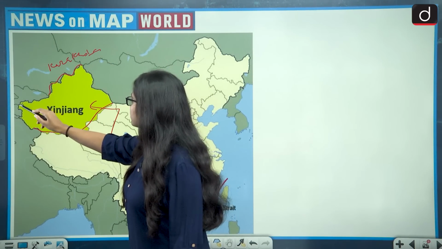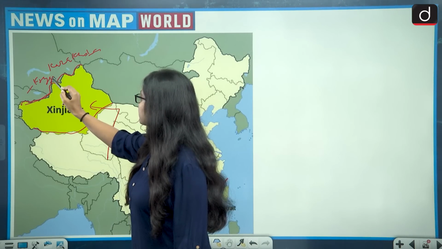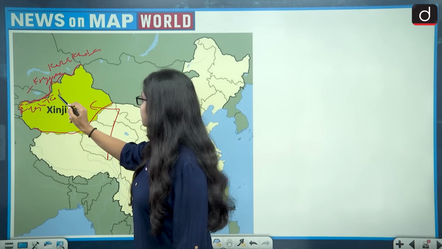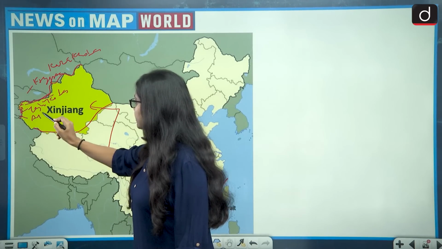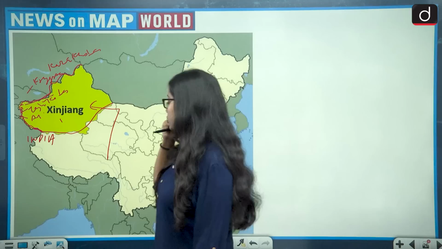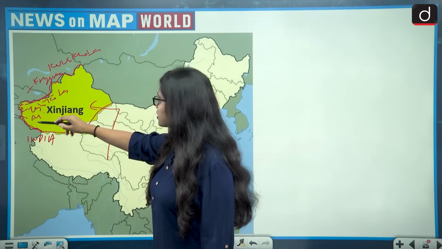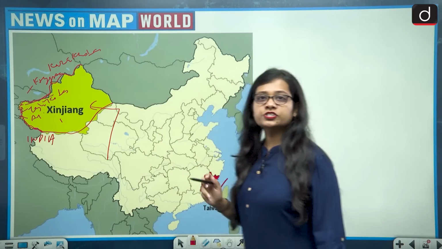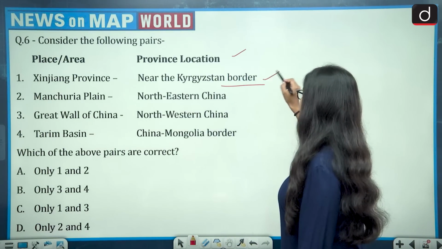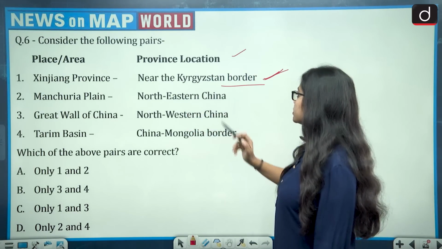Then it shares its border with Kyrgyzstan. Then there is Tajikistan. Then there is Afghanistan, and then there is India. So Xinjiang province shares its border with Kazakhstan, Kyrgyzstan, Tajikistan, Afghanistan and India. So the first statement becomes absolutely correct, which says near the Kyrgyzstan border. So this is correct. Then second is saying Manchuria plain, northeastern China.